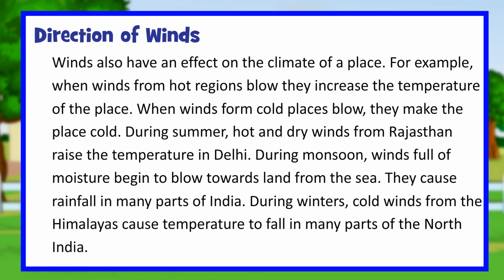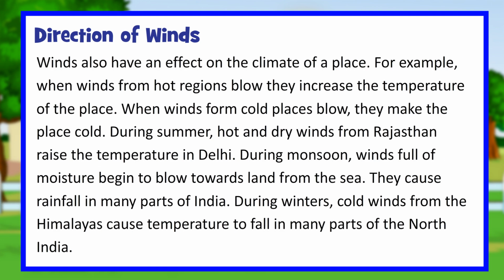Direction of winds. Winds also have an effect on the climate of a place. For example, when winds from hot regions blow, they increase the temperature of the place. When winds from cold places blow, they make the place cold. During summer, hot and dry winds from Rajasthan raise the temperature in Delhi. During monsoon, winds full of moisture begin to blow towards land from the sea. They cause rainfall in many parts of India. During winters, cold winds from the Himalayas cause temperature to fall in many parts of the North India.